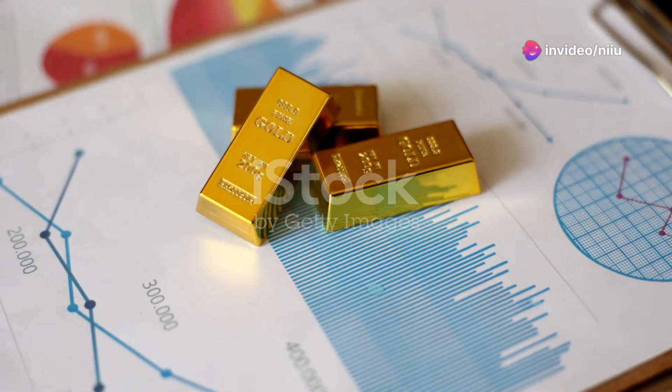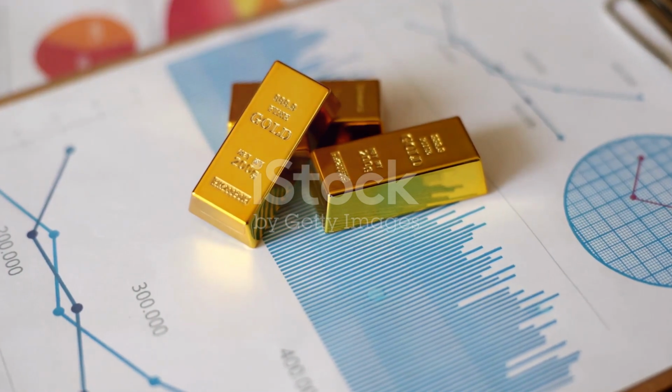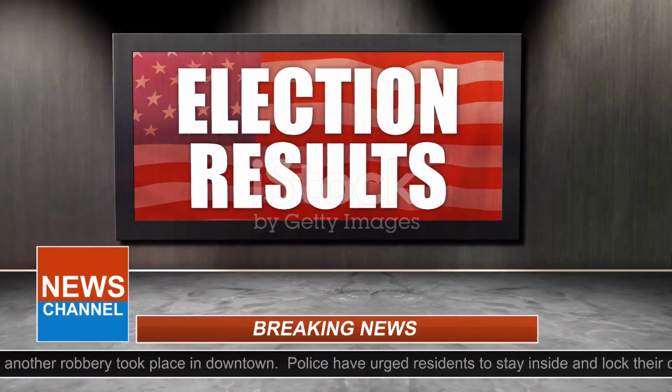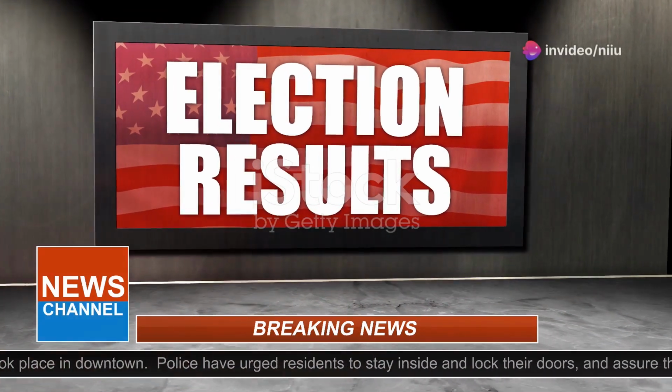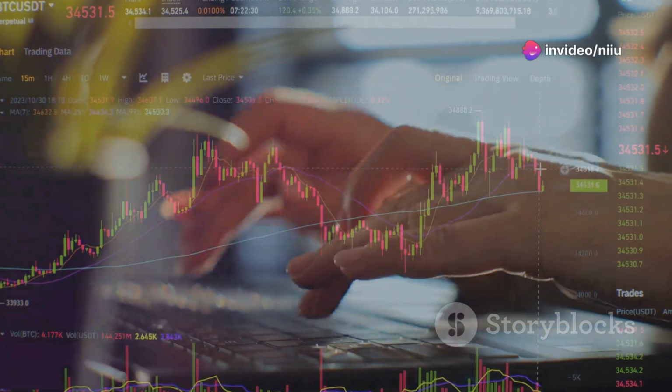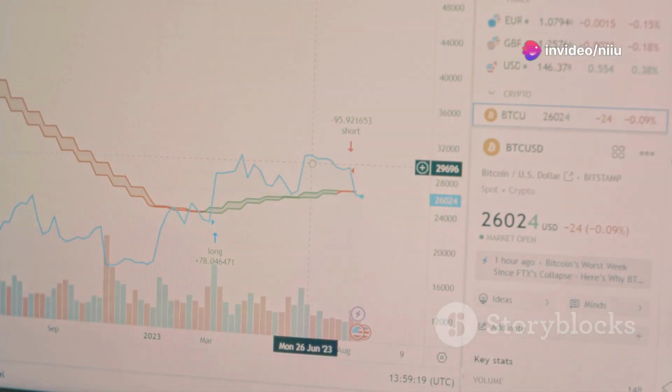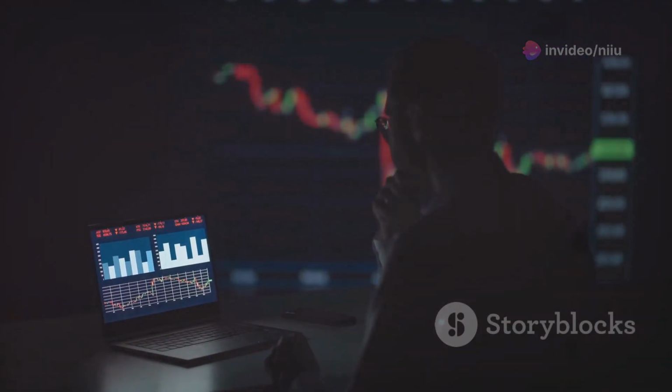Today, we're diving into one of the hottest topics in the financial markets right now, gold prices. As the US election results start rolling in, gold has taken an interesting turn, and we'll be breaking down what's driving these fluctuations, key price levels to watch, and where gold might be headed in the coming weeks.